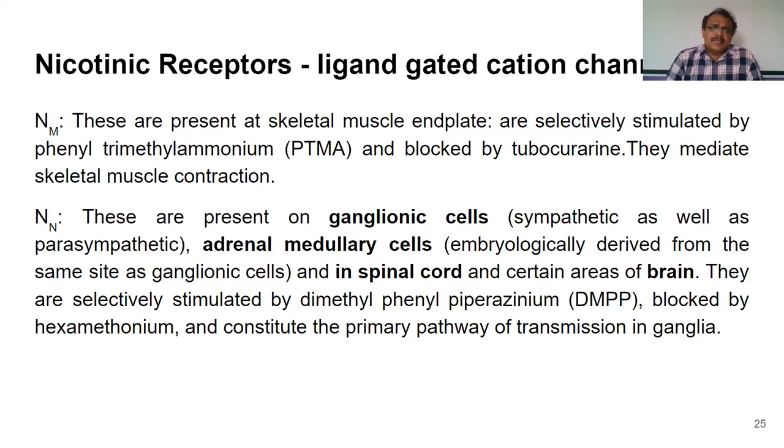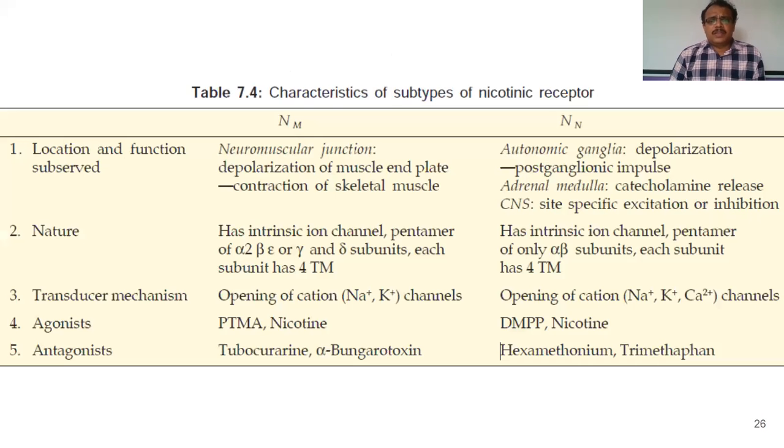Whereas NN receptors are called neuronal receptors because they are present mainly in the ganglia, in adrenal medullary cells, in the spinal cord, and in certain regions of the brain. So this is the distribution of NM receptors and NN receptors. NM receptors are present in skeletal muscle. NN neuronal receptors are present in the autonomic ganglia, adrenal medulla, and central nervous system.